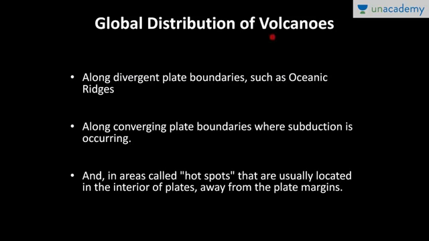Now, the global distribution of volcanoes. Since we've understood the cause of volcanoes, it will be very easy to understand the distribution. Volcanoes are found along divergent plate boundaries such as oceanic ridges. I've already explained the mid-Atlantic ridge, and here the eruption will be of fissure type, not explosive. Along converging plate boundaries, where subduction of the heavier plate is taking place, explosive types of volcanoes will occur. And there are areas called hotspots, which are usually located in the interior of plates, away from plate margins.